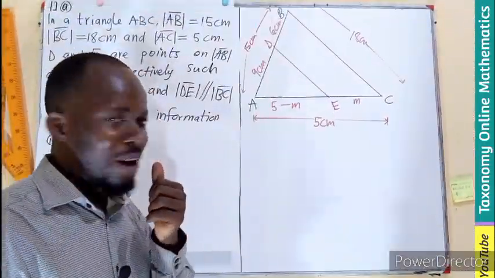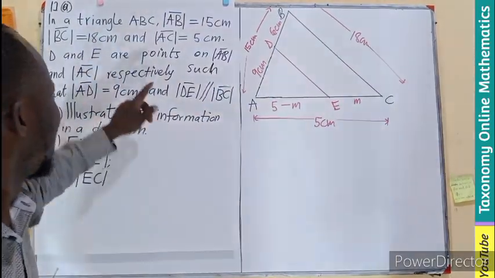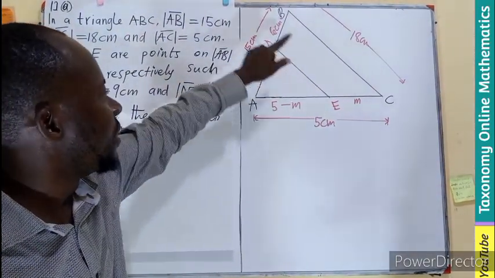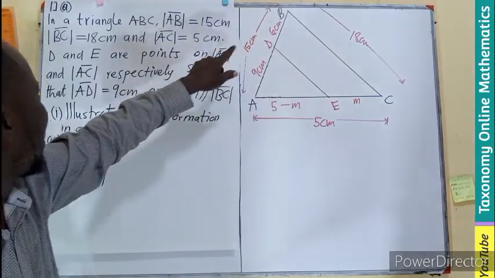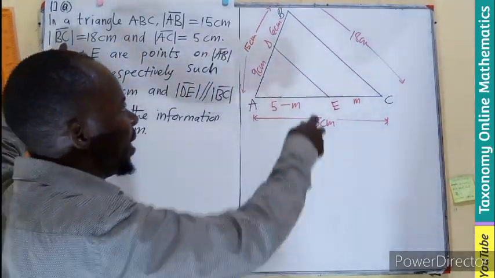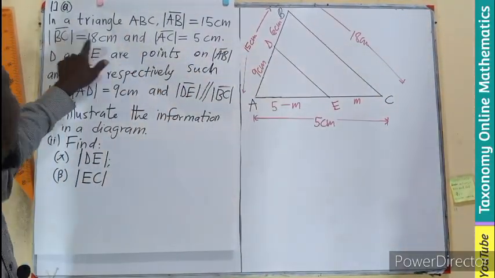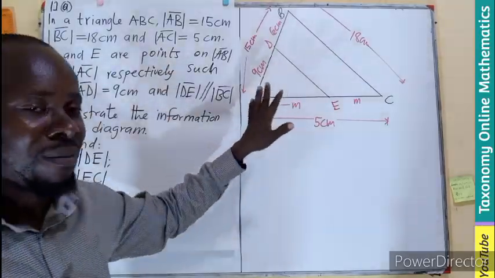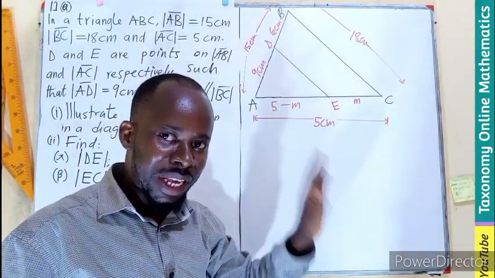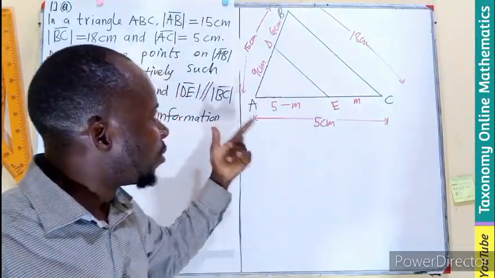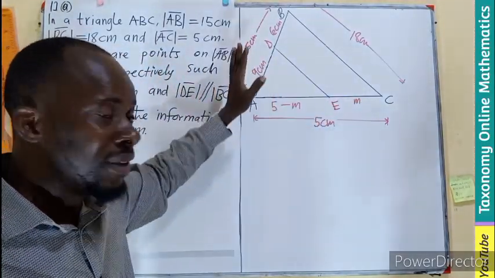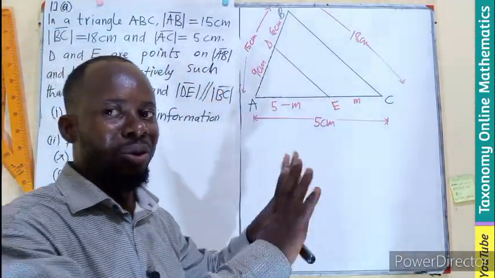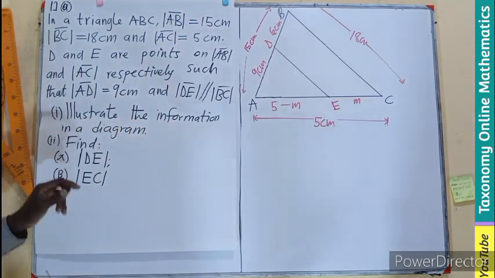Alright, so the diagram may look like this. We are having triangle ABC, AB being 15 centimeters. BC being 18 centimeters and AC being 5 centimeters. Mind you, this is not drawn to scale. After drawing, I realized the 5 centimeters is even longer than 15, but it is not drawn to scale. So let's hold that thought.